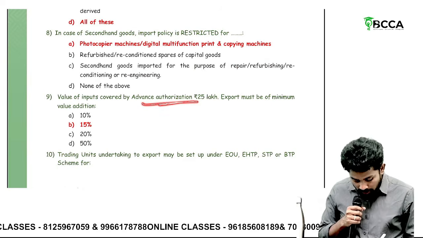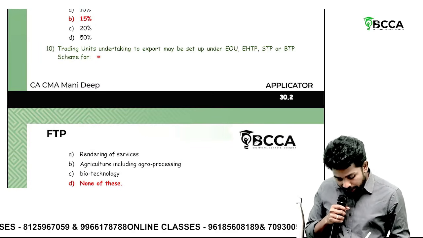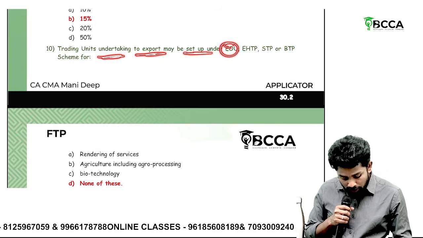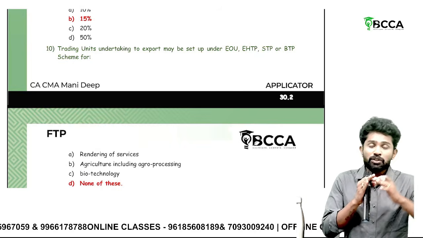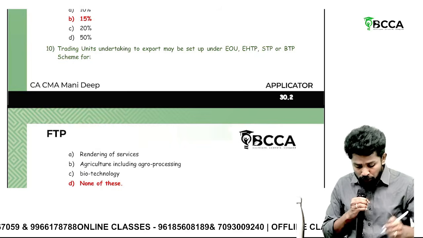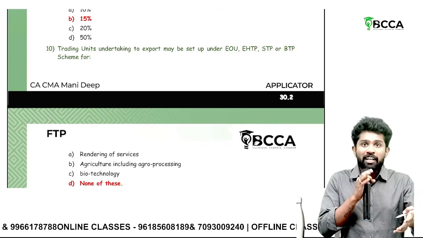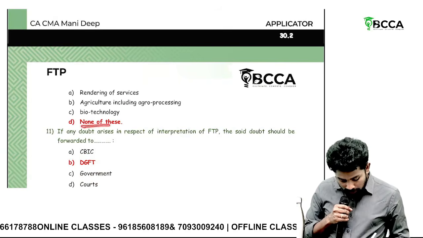In advance authorization, what is the value addition? 15%. Then trading units undertaking to export may be set up under EOU, HTP, STP, BTP for. First of all, trading units are not eligible to set up a unit under EOU, HTP, STP, BTP. Either they should be a manufacturer or service provider. So trading units are not eligible. That's why none of these.